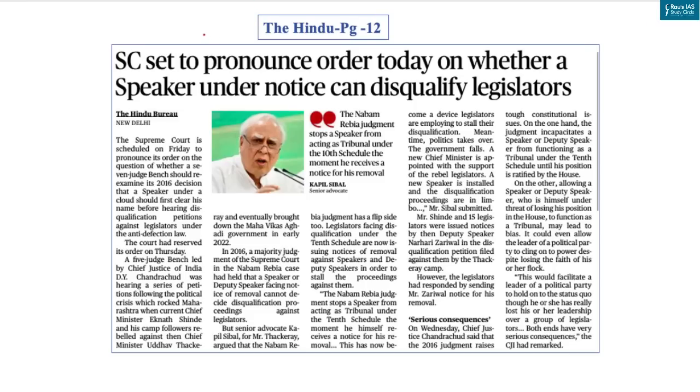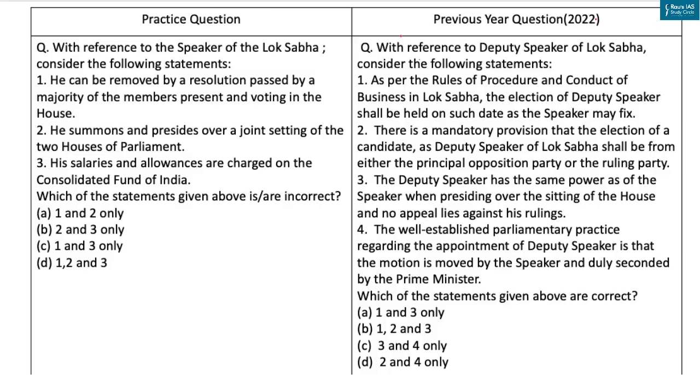Let's begin the discussion. Our first question is based on this article, and according to this article, the Supreme Court will decide whether to review its 2016 decision in the Nabam Rebia case, which concerns the hearing of disqualification petitions against legislators under the anti-defection law. Now, UPSC has previously asked questions based on presiding officers of the Parliament, as in 2022 itself it asked a question based on provisions and procedures related to the Deputy Speaker of Lok Sabha.